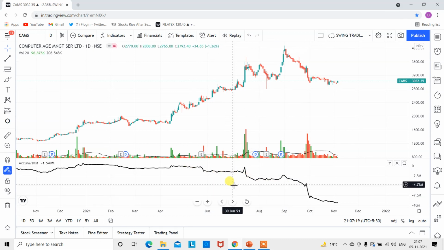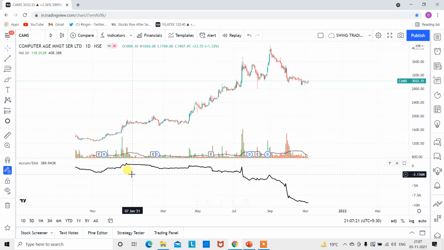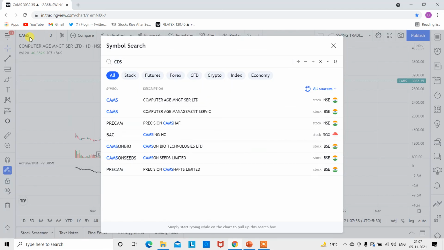The real picture will come into effect only when you see the accumulation distribution curve. This is the falling, you see the cluster of red candles, and even the average has started declining for 20 days. This accumulation distribution line gives you an earlier picture to take your decision. So if I talk about CDSL, look at CDSL.